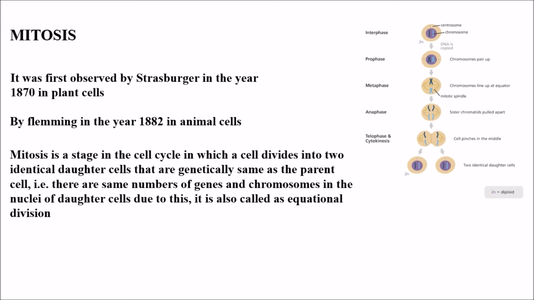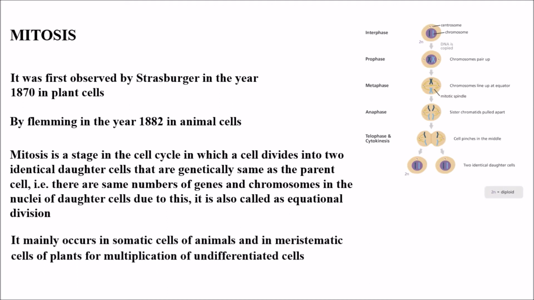So if you go to the definition, mitosis is a stage in the cell cycle in which a cell divides into two identical daughter cells that are genetically the same as the parent cell. That is, there are the same number of genes and chromosomes in the nuclei of daughter cells. Due to this, it is also called equational division. So what is mitosis also called? Mitosis is also called equational division.